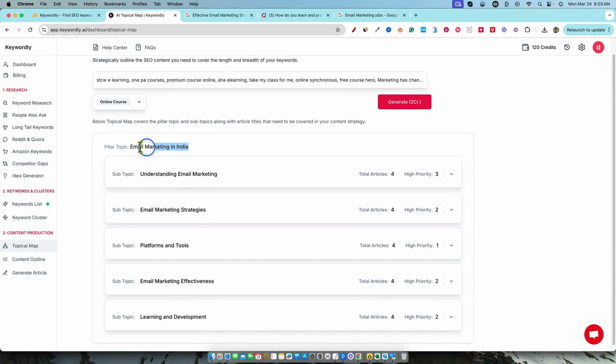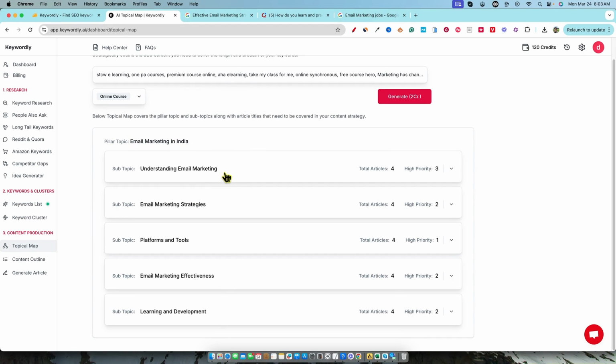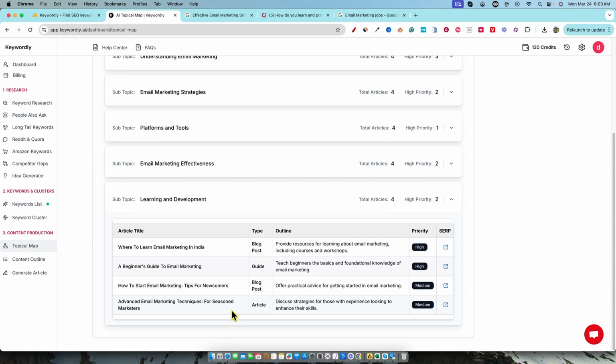You would have your email marketing website, and then all these would be categories, right? So it created 1, 2, 3, 4, 5 categories. And within each category or subtopic, you have all your articles. So this is 4, 8, 12, 16, 20 articles for all that content that we had. Where to learn email marketing in India, right? So we're not going to write articles on that. I'm not trying to rank for that.